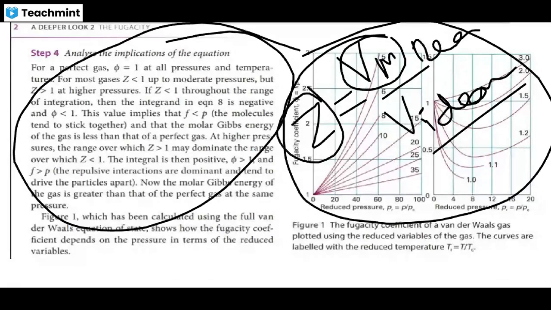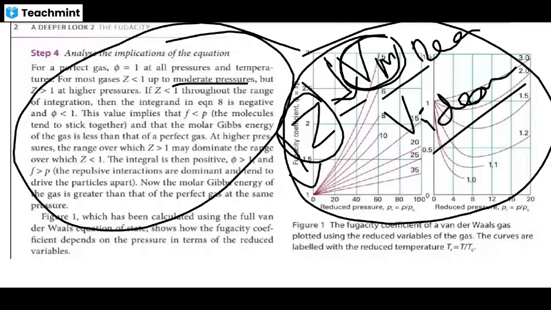So up to moderate pressures, when the pressure is low, the molecules tend to stick together, and that is why the real volume is less than the ideal volume. So the compressibility factor is less than 1.